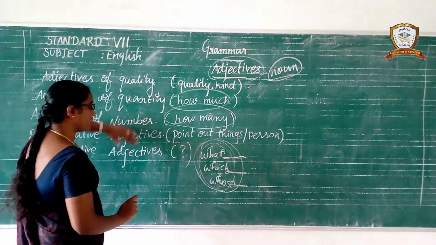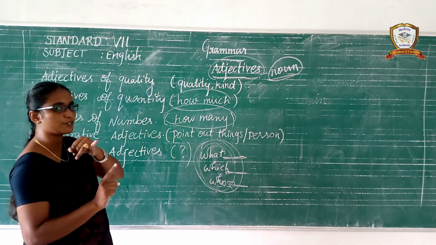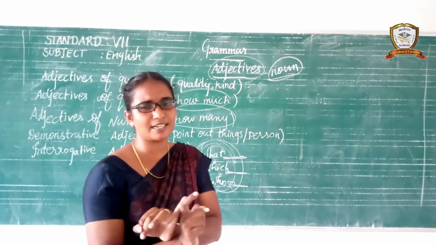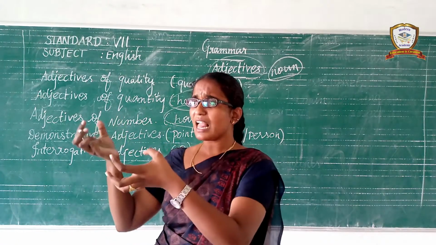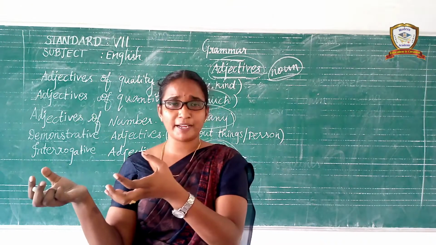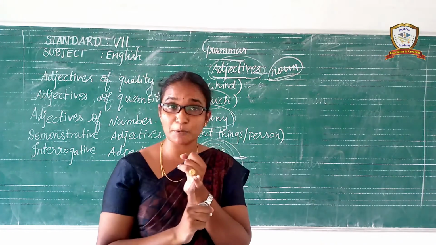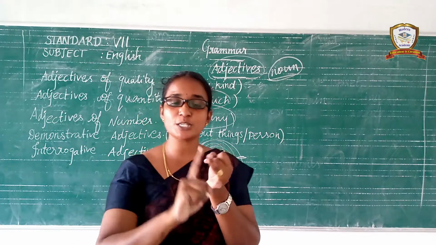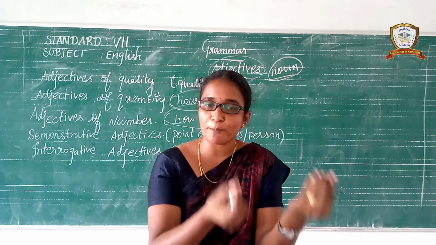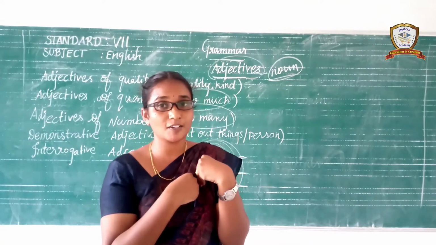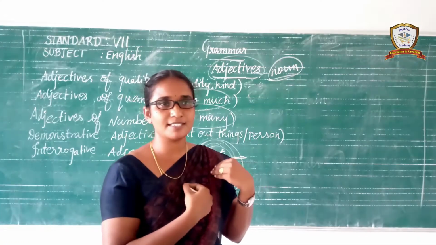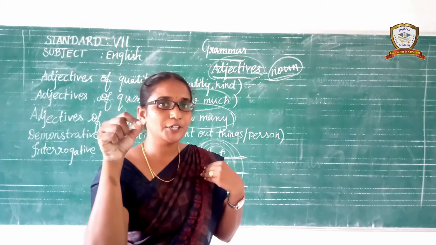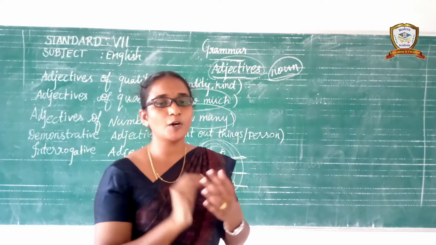How many adjectives are mentioned? And possessive adjectives are there. Distributive adjectives are there. Possessive adjectives are too easy. Each member has won the prize. Each is the distributive adjective. Possessive adjectives: this is my book, this is your pen, this is our college mate. Do you understand, children? Do you all understand?